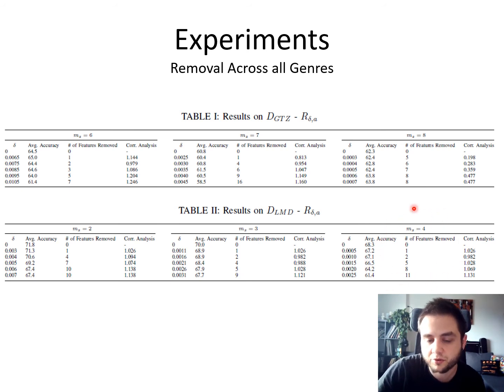high minimum support, which means less feature values produced, which means less computational complexity. And on top of that, we remove 11 of the features, and there's already only 30 features there. So we remove 11 of them, and we get 61.4%, which is lower than 71.8%, but it's still in the same ballpark. And of course, we see the correlation analysis here as well.